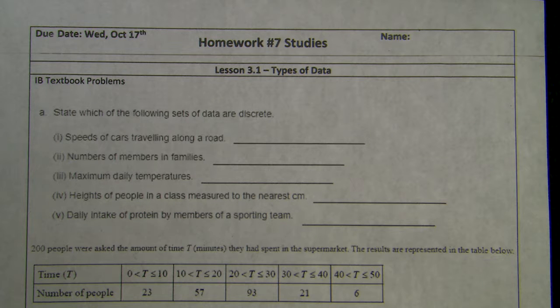Continuous would be something like height or time, where you can have little markers between. You can talk about minutes, hours, seconds, milliseconds, and so on and so forth. Something like that would be continuous, because you're never going to have two times, or very rarely, where they'll be exactly the same.